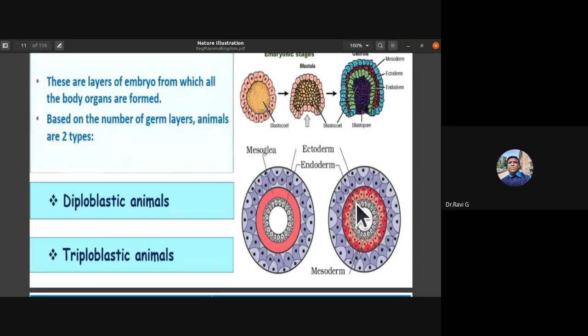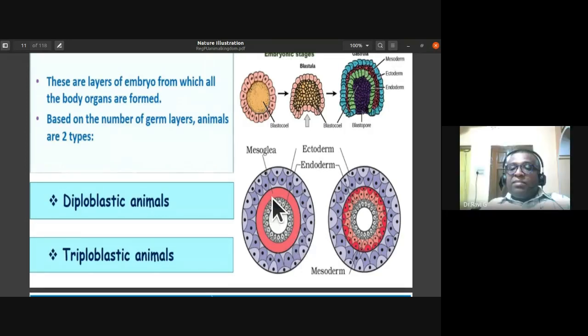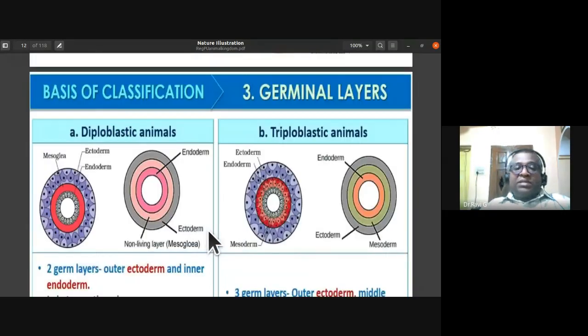So the inner endoderm, outer ectoderm, middle mesoderm, and inner endoderm are there. This is noticed in the case of triploblastic animals. Whereas in diploblastic animals, they have outer ectoderm, inner endoderm, and middle mesoglea. Mesoglea is not cellular. Okay, it is a gelatinous thing.